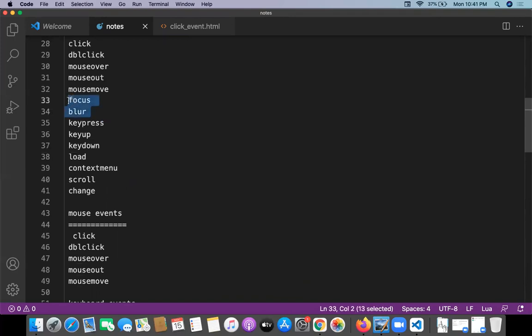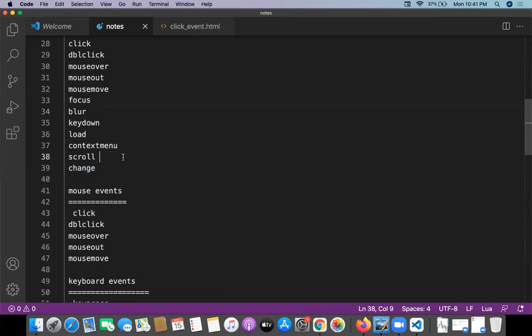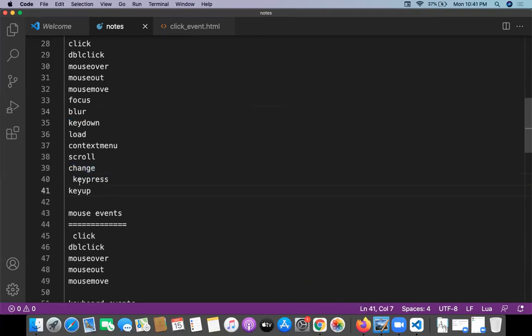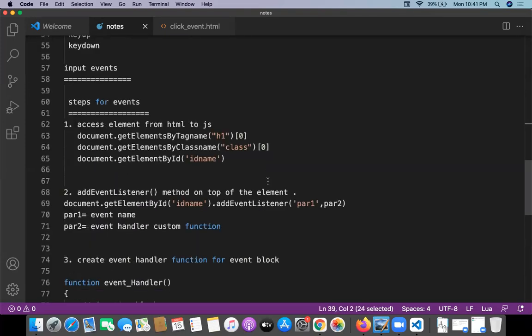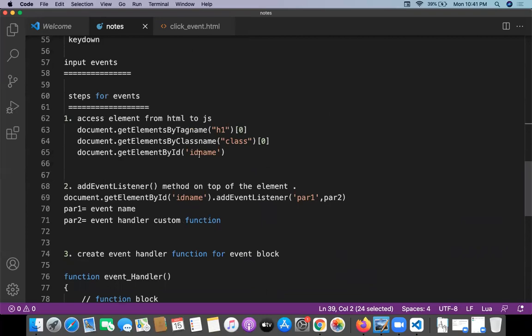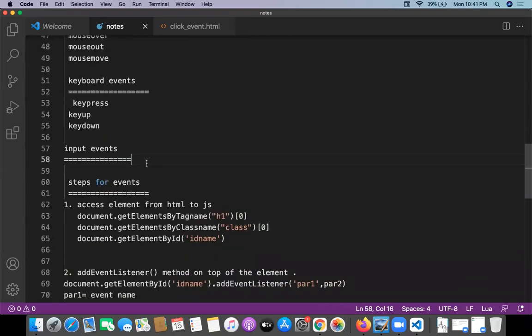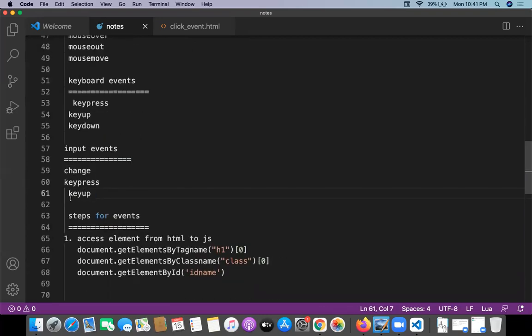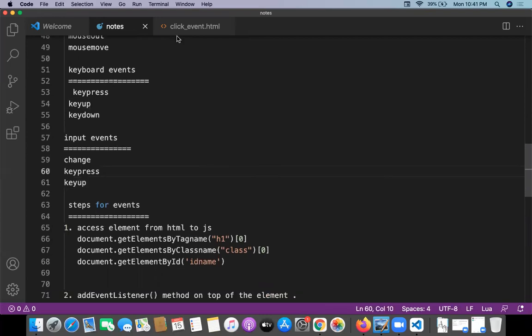One is focus, one is blur, and at the same time you can go for the change event. Let me copy these three now. These are the input events basically. That's enough. I just want to give you the double click event now.